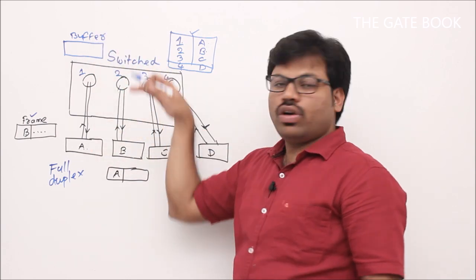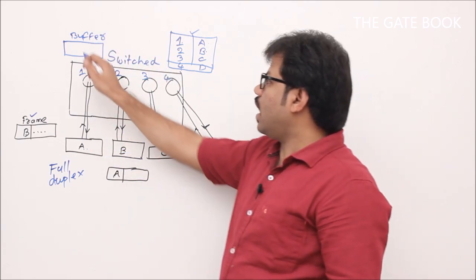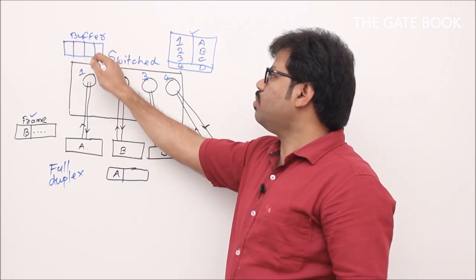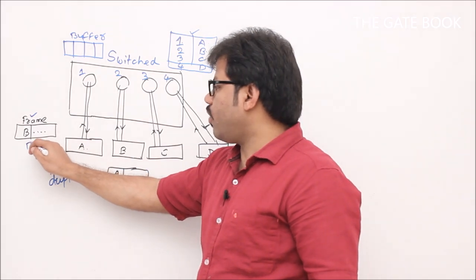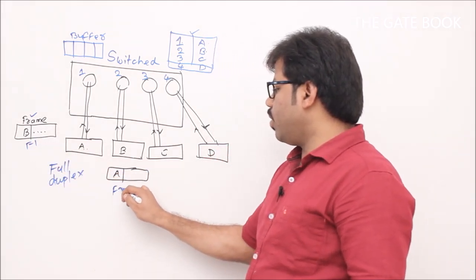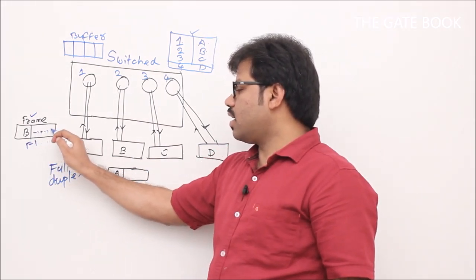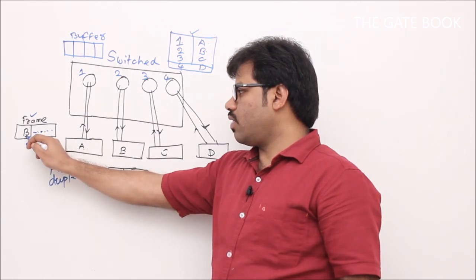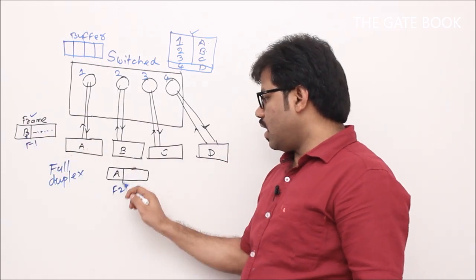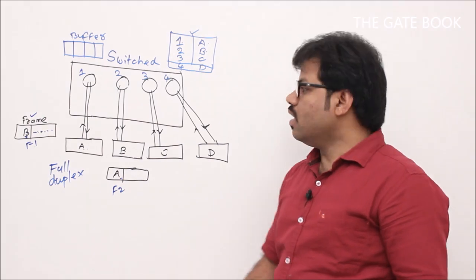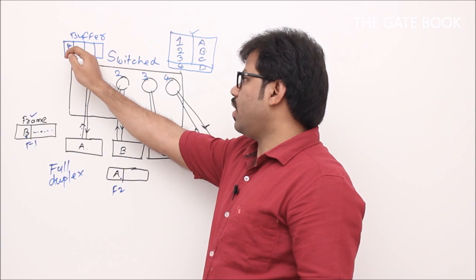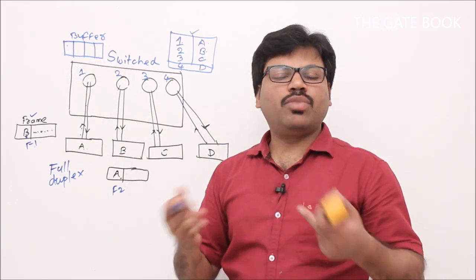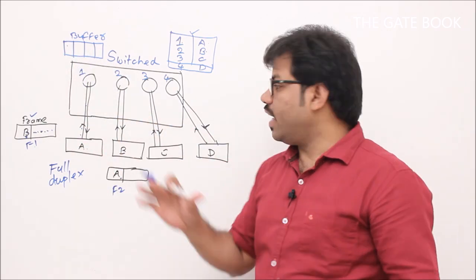Through whatever port data comes, it will be automatically filled into this buffer, such that the hardware is planned that way. Now let's call this frame number 1 and this frame number 2. Other details are unnecessary for us, but the destination address of frame number 1 is B, and the destination address of frame number 2 is A, correct? Frame number 1 is slowly coming and will automatically be buffered here. A switch is a device like your computer.